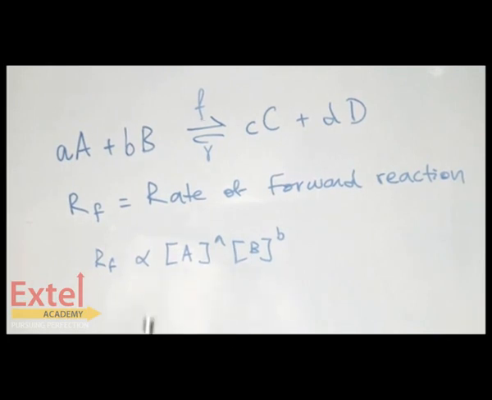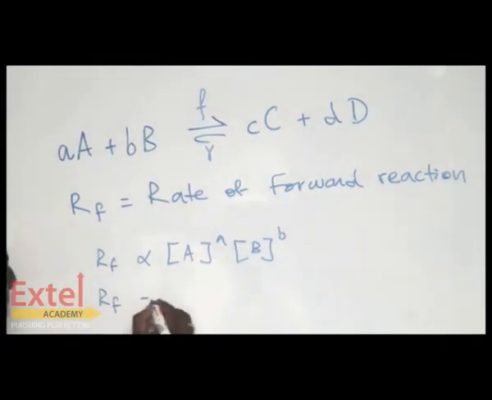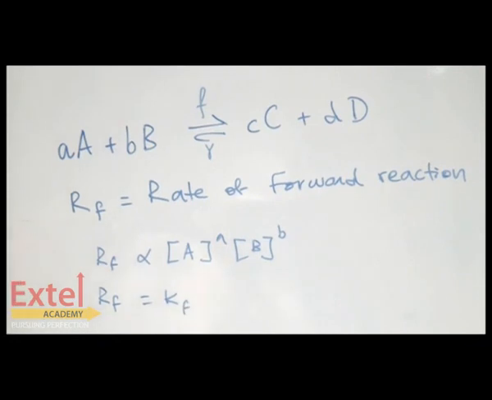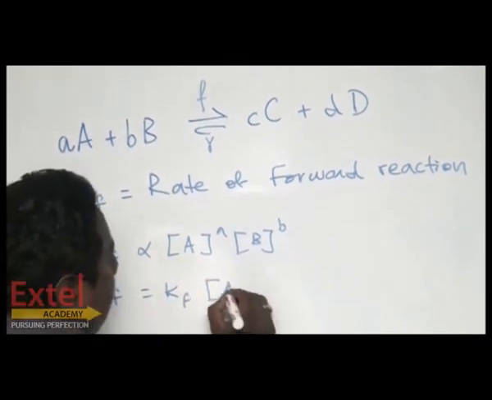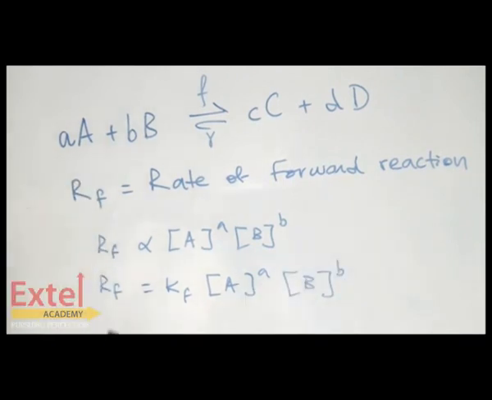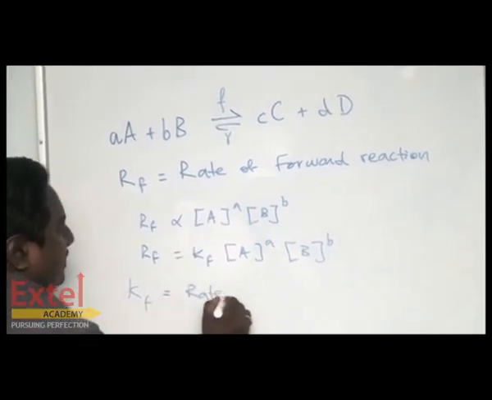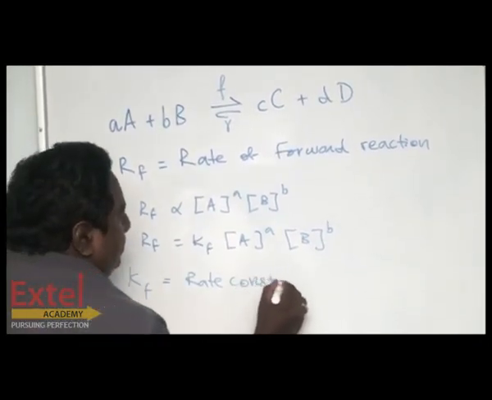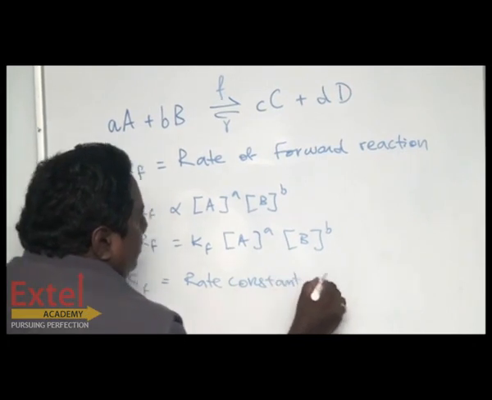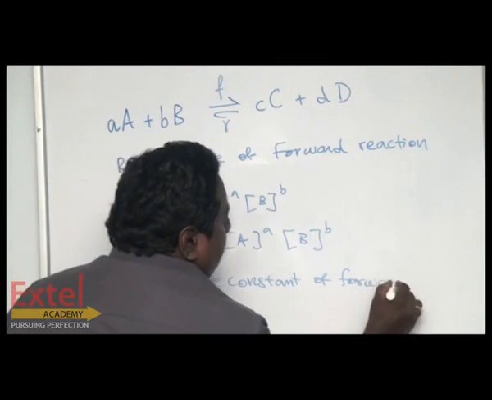In order to remove this proportionality, we equate it by introducing a constant Kf, where Kf is called the rate constant of the forward reaction.